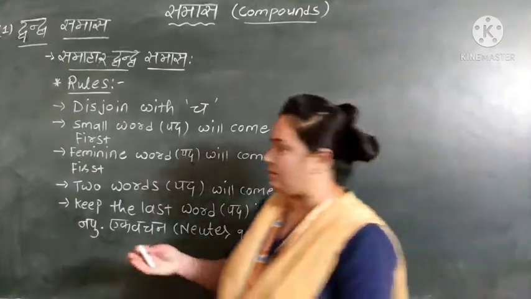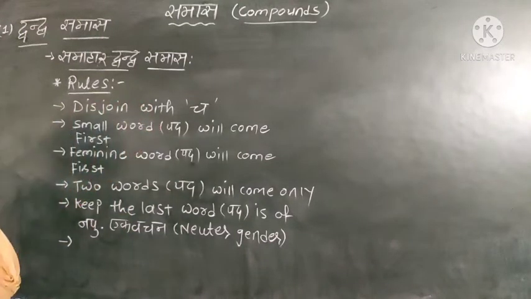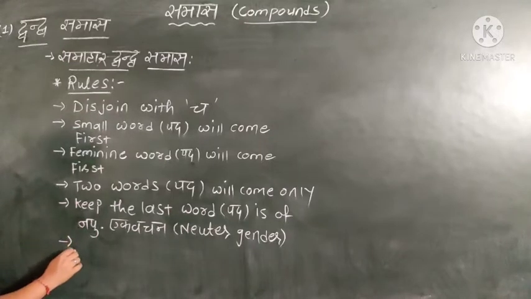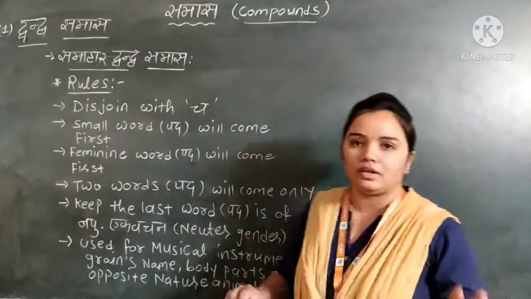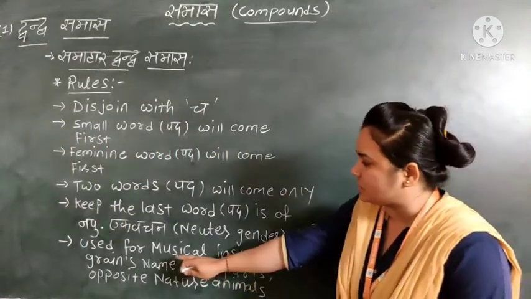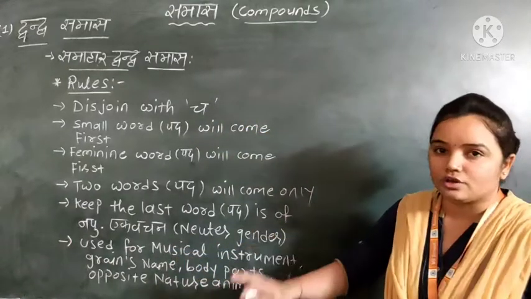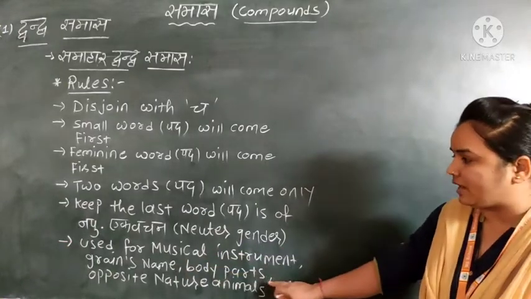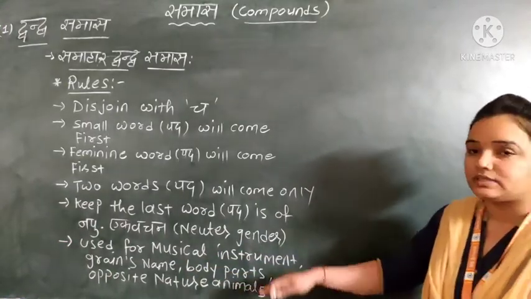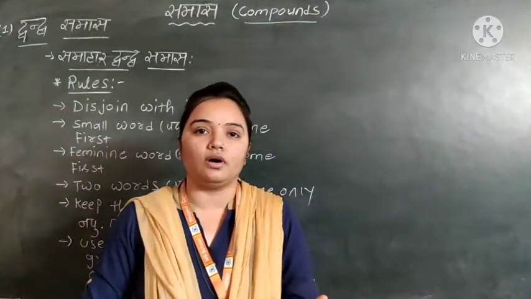Now what is the other? These compounds are used for opposite nature animals. Now what is the last? The samahar dvandva samas is used to show musical instruments, grain names, body parts, and opposite nature animals. So the samahar dvandva samas is used for these.